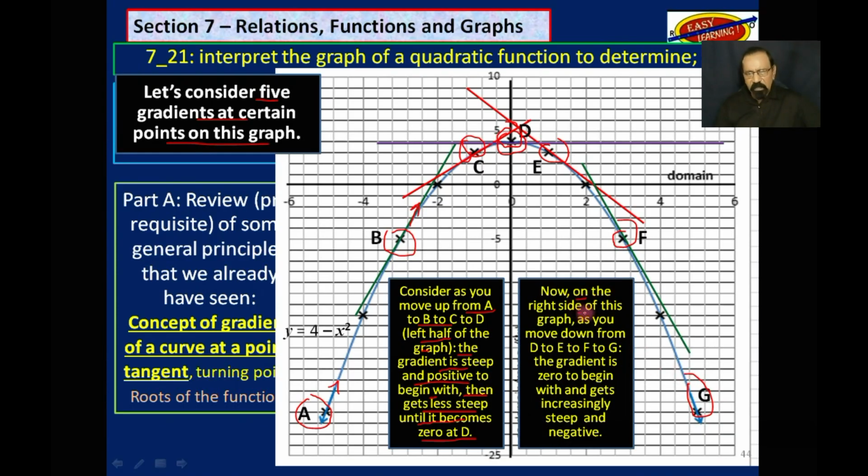Now, on the right side of this graph, as you move down from D to E to F to G, the gradient is 0 to begin with and gets increasingly steep and negative. So now you understand why I had to review this matter of straight line gradient.